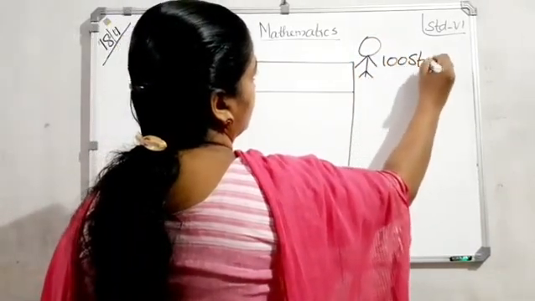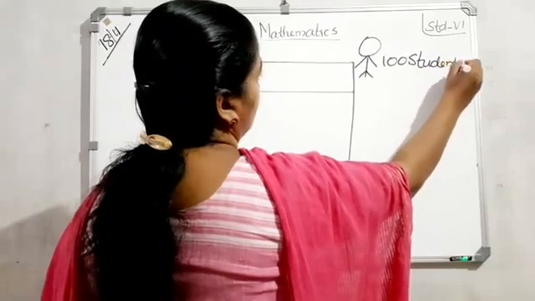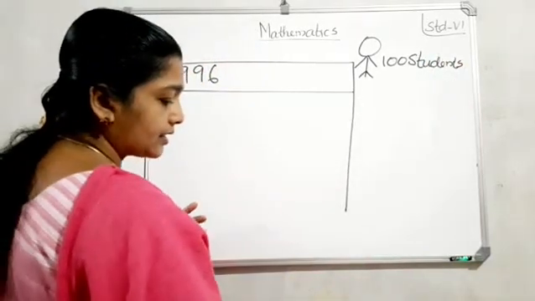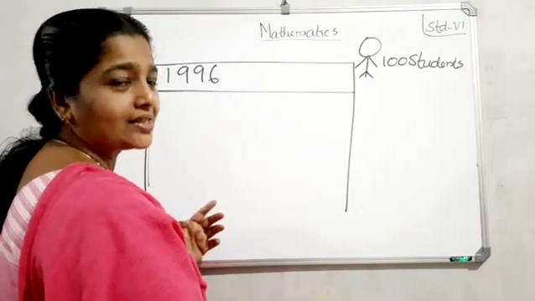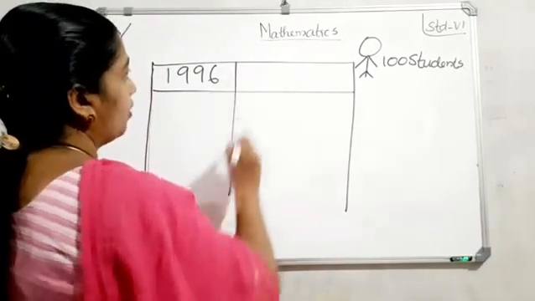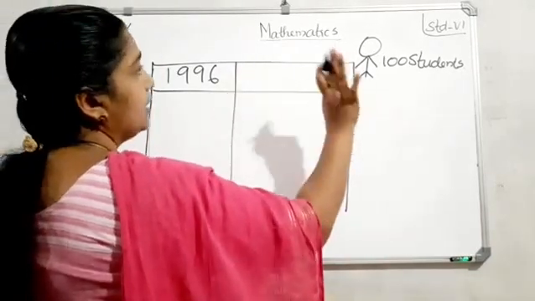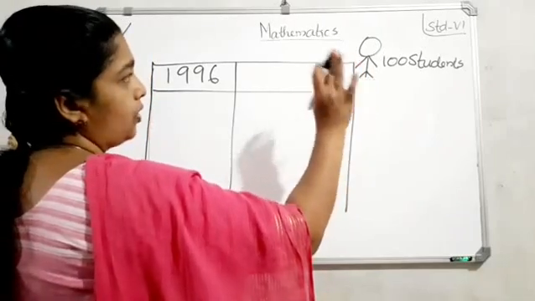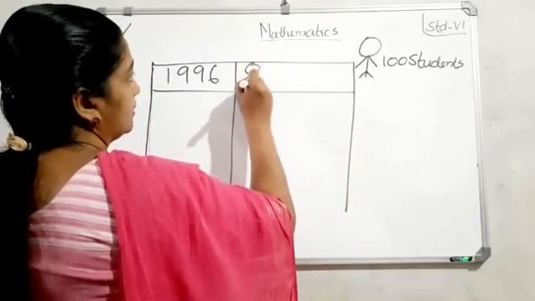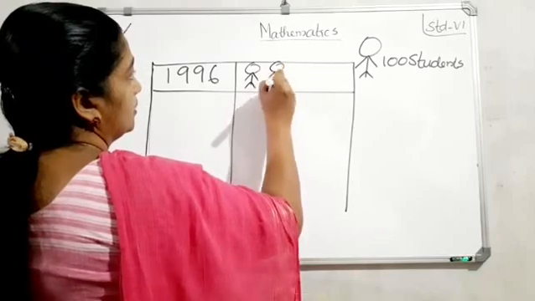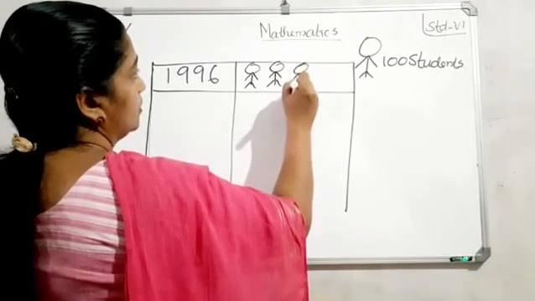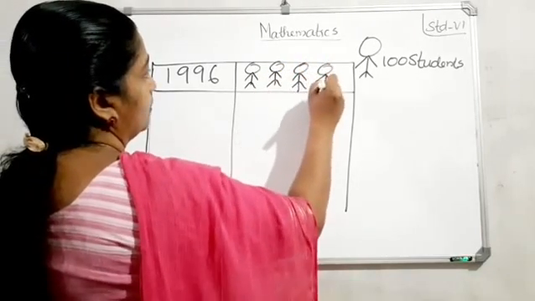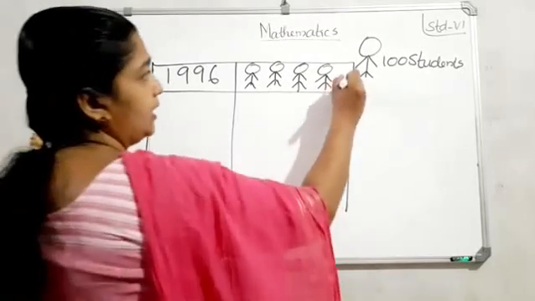Must write. Next, 1996, how many? 400 students. So we want to draw 400. 4 hundreds are there. So 4 symbols: 1, 2, 3 and 4. Clear?